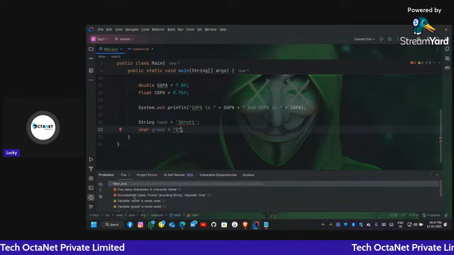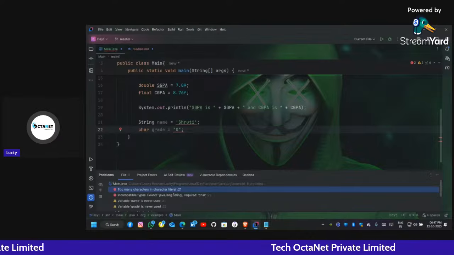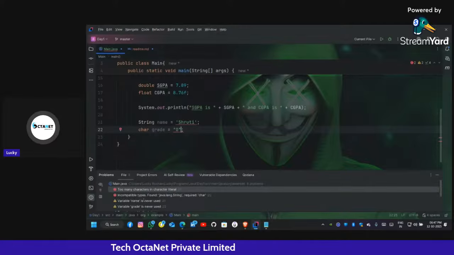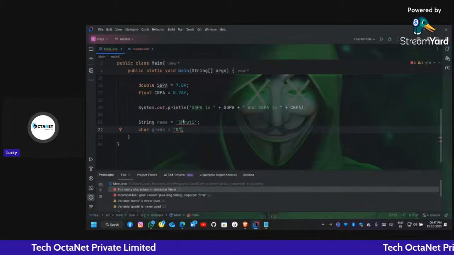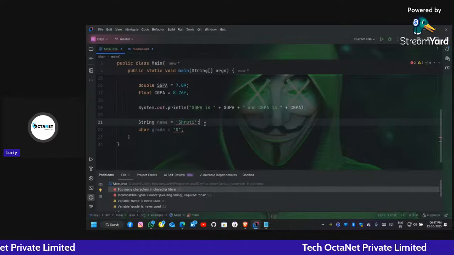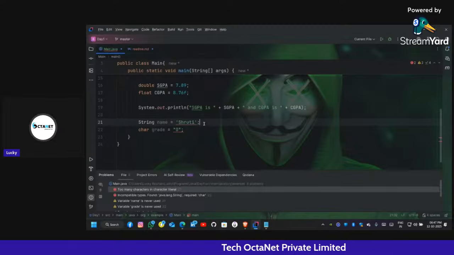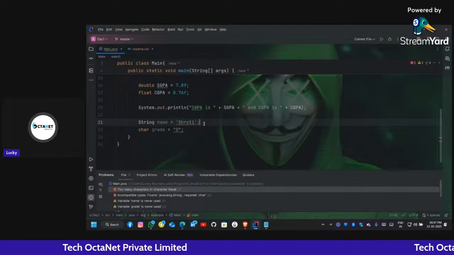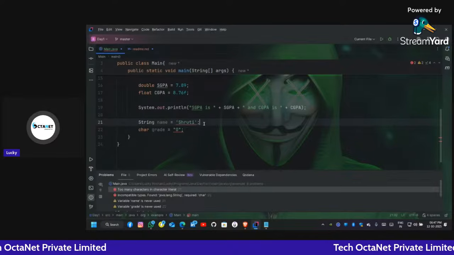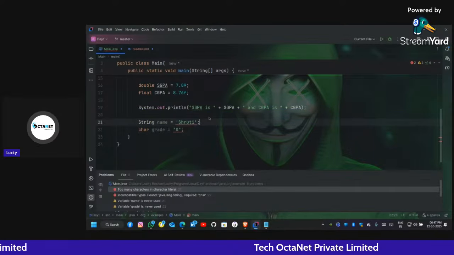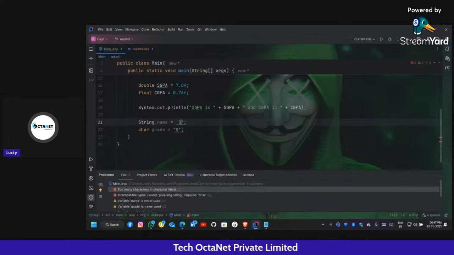See, it gives the error: too many characters in character literal, line number 21. Every character is a character literal. So in char, only one character can be present. And what is a string? A string is a sequence of characters, right? So when using single quotes, only one single character is allowed.